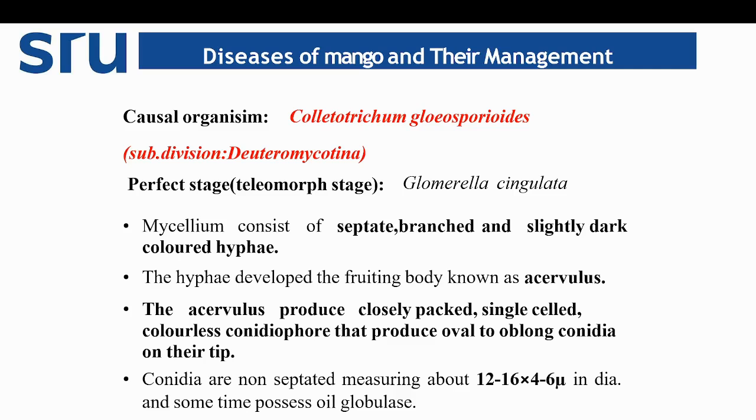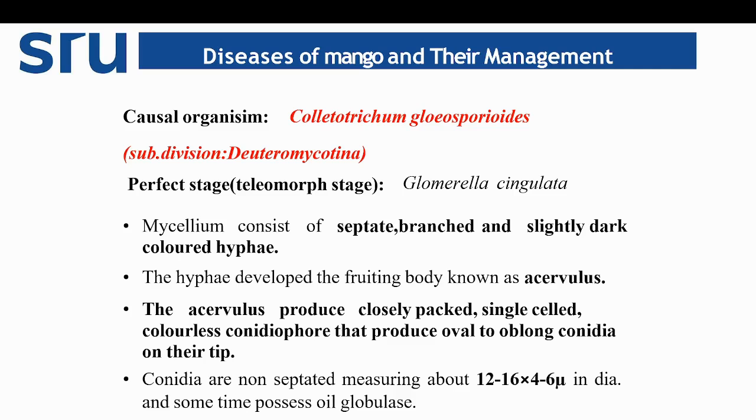Coming to the causal organism, mango anthracnose is caused by Colletotrichum gloeosporioides; the perfect stage of the fungus is Glomerella cingulata. The mycelium of the fungus contains septate, branched and slightly dark colored hyphae. The hyphae develop the fruiting body, which is known as acervulus. The acervulus produces closely packed single-celled colorless conidiophores that produce oval to oblong conidia at their tips.